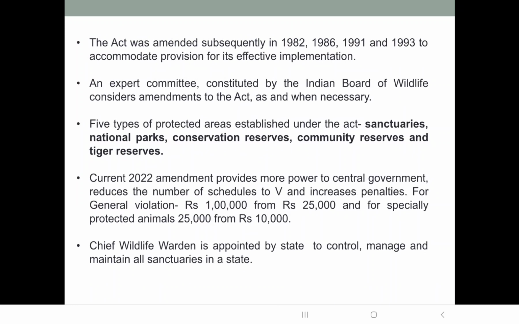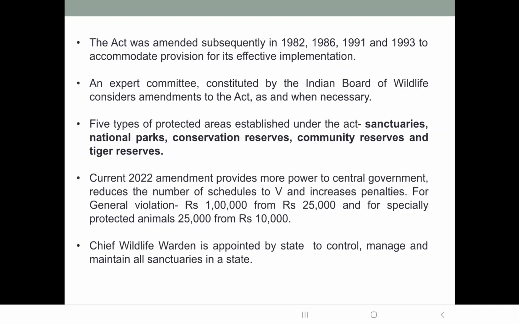Then the boundaries of a wildlife sanctuary are not fixed; they can be changed if the state government wants to change them. The permission for various activities in the sanctuary is given by the chief wildlife warden. He is appointed by the state to control, manage and maintain all the sanctuaries in the state. Sanctuaries can be upgraded to the status of national park, but a national park cannot be downgraded to the status of wildlife sanctuary.